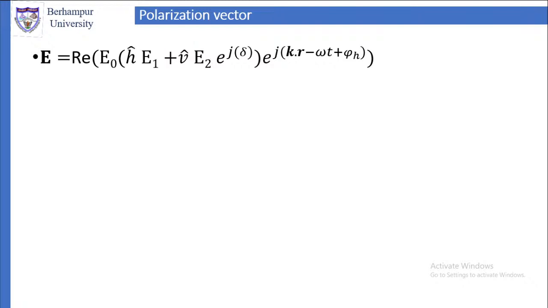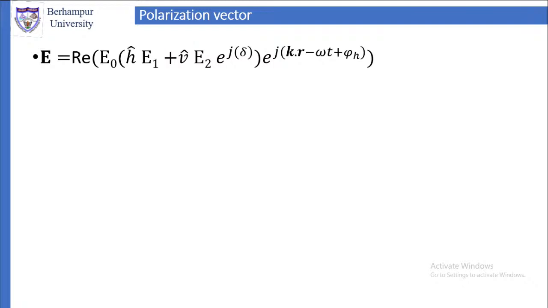Now let us write what the electric field is. The electric field will be equal to the real part of E0 (ĥ E1 plus v̂ E2) into e^{jδ}. This we have seen earlier. Now you can ask me where I have got this E1 and E2. That will be clear in a minute.